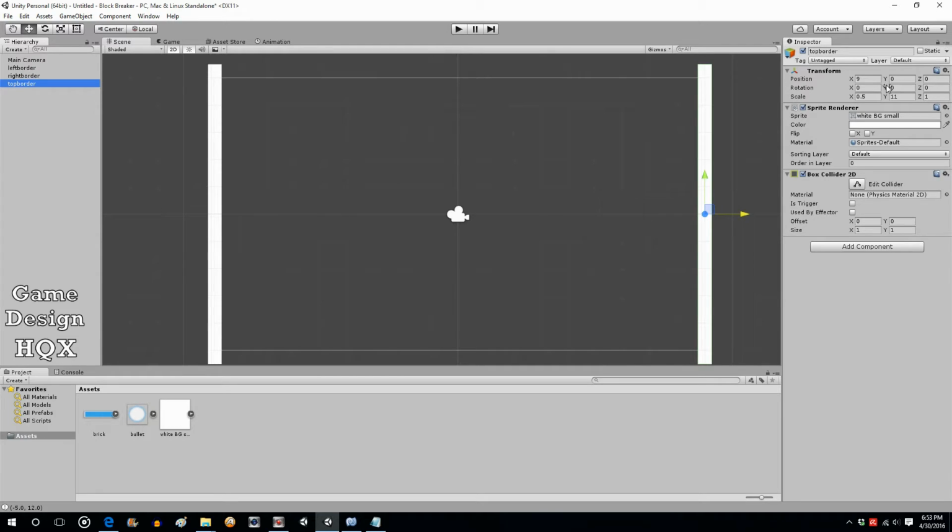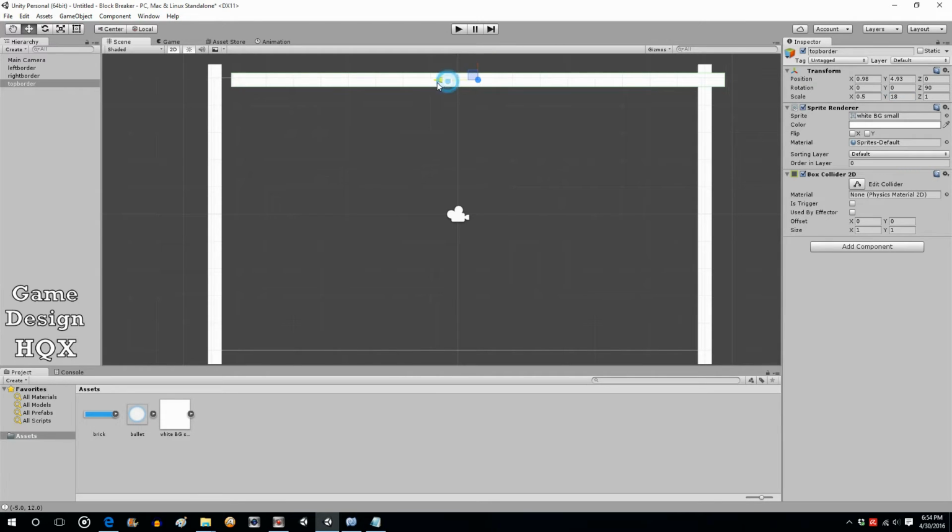What we do with this is we're going to rotate this on the z-axis, and now we can just move this around with the arrows, and looks good. Let's quickly run it to see how our borders look.